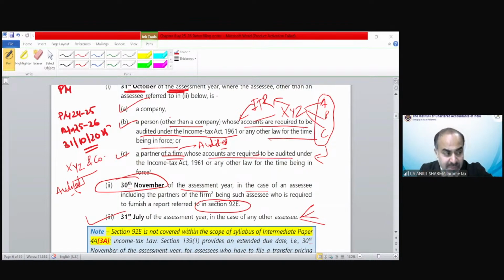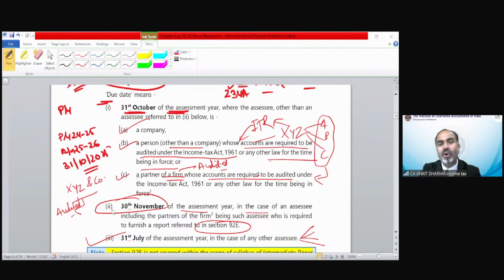Even if you are having business income, but that does not fall under an audit case, that is also going to be part of 31st of July. So if there is a question that asks what should be the due date for that person, you have to check whether that person falls in category 1 or 2 or not.